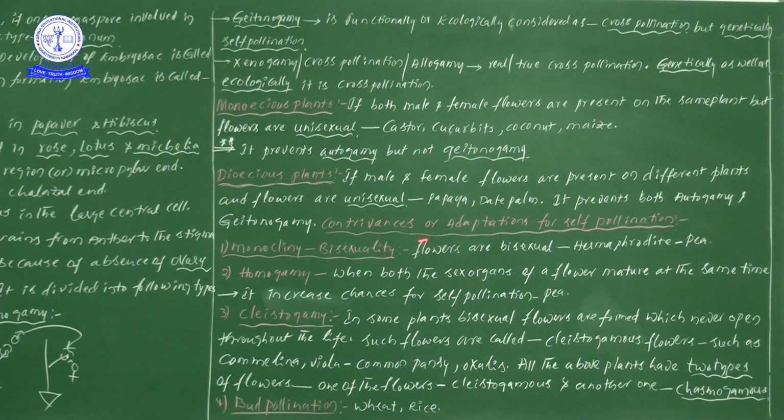Now the adaptations of self pollination are monoclinly or bisexuality, homogamy, cleistogamy, and bud pollination. So this is a small piece of information on the adaptations we can study for self pollination. In the next video I will cover cross pollination and agents of pollination.